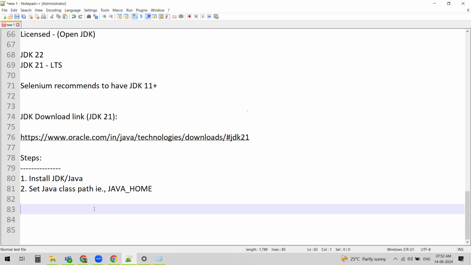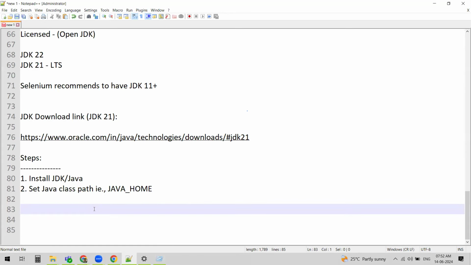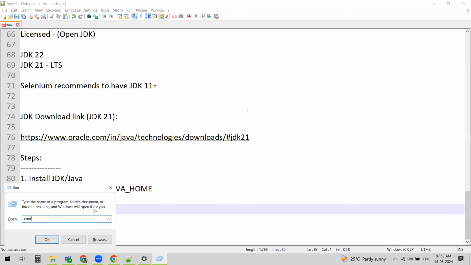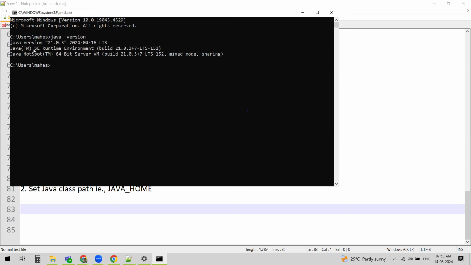Now we want to confirm whether Java is installed or not, or which version of Java we have. For that, we can press Windows R, type CMD, and get a command prompt window. Then just type java -version.